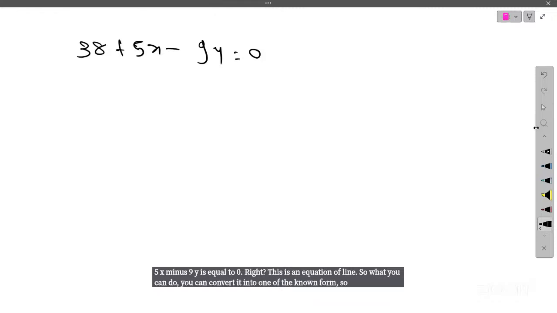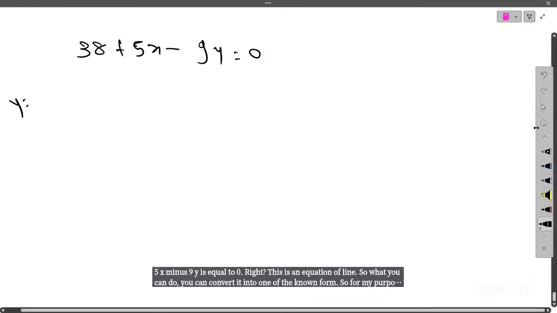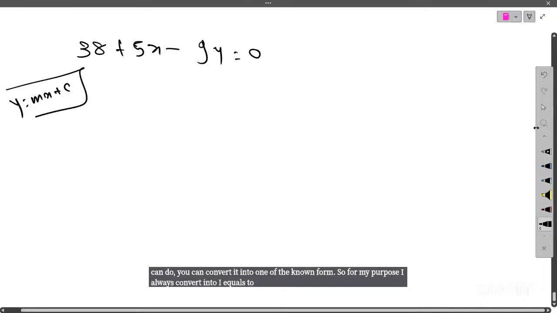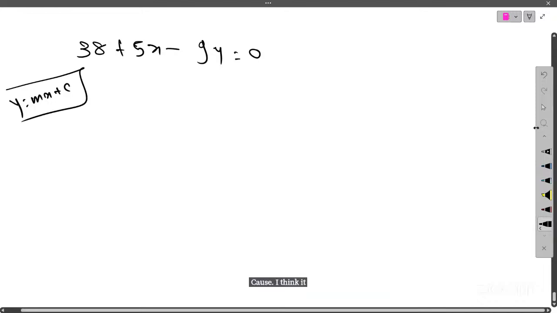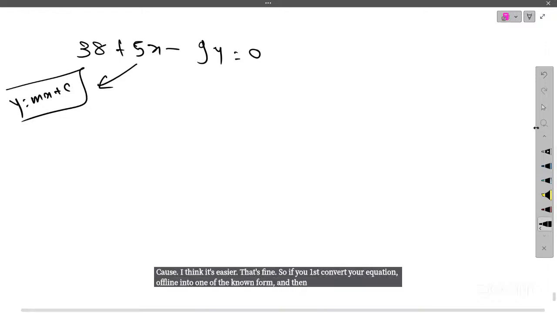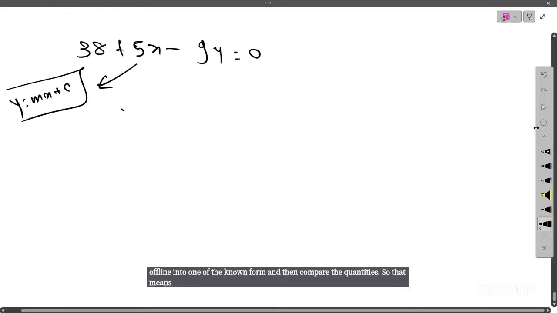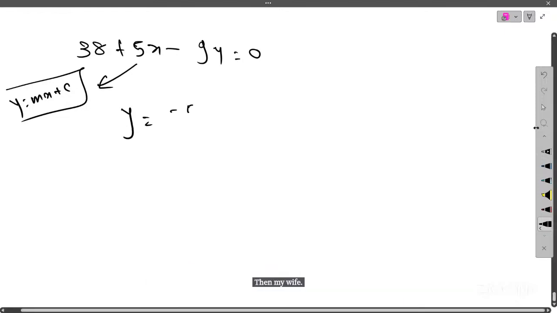For my purpose, I always convert into y is equal to mx plus c form, because I think it's easier. So first convert your equation of line into one of the known forms and then compare the quantities. If I convert into this, then y is nothing but minus 5 by 9 of x and minus 38 by 9.